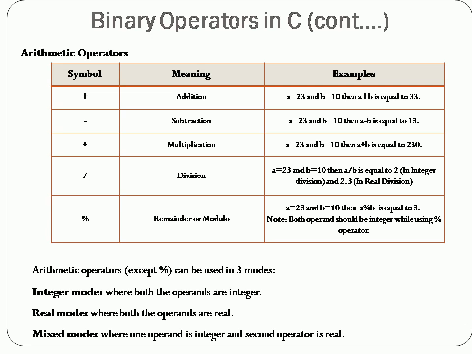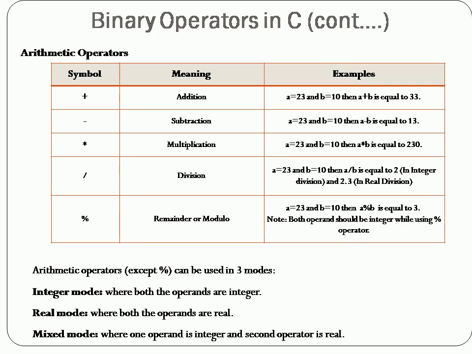The last one is the modulo operator. Usually people call this percentage, but in computer terms it is called the modulus operator. When you use division, you get the quotient value. If you want to pick up the remainder value from the division, then you have to use modulo. So this is called the remainder operator, or you can also call it the modulo operator. Now, except for the modulus operator, the arithmetic operators can be used in three modes.